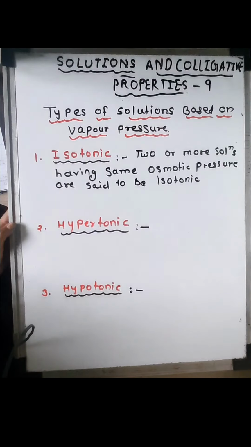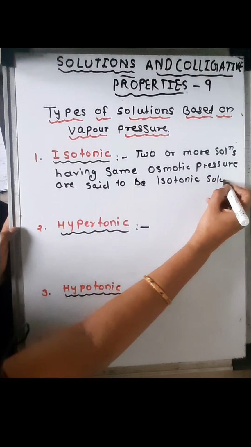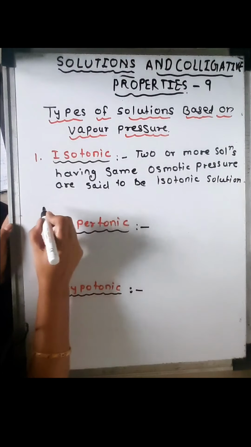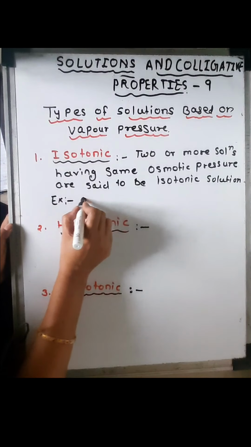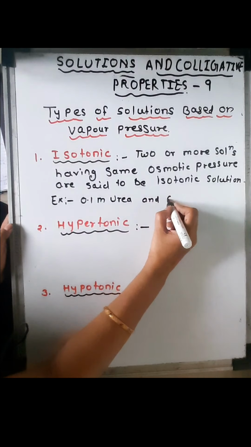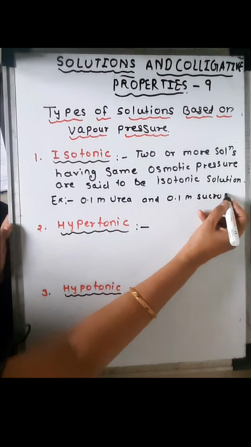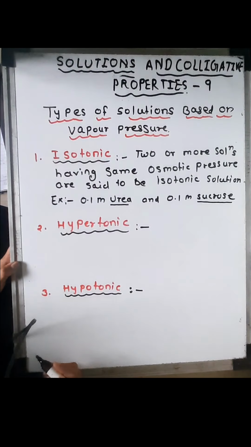For example, 0.1 molar urea and 0.1 molar sucrose solution, having the same concentration, exert the same osmotic pressure, and so these two solutions are isotonic solutions.